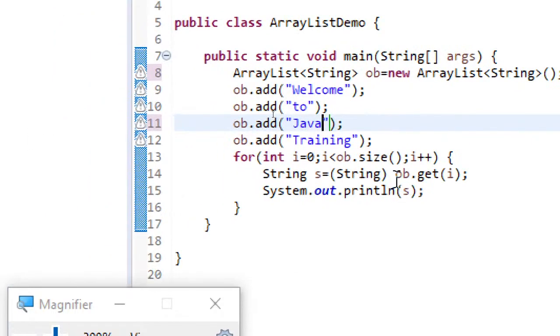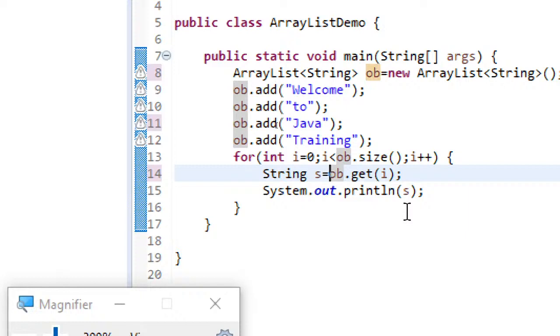And another thing is, here also you don't require this casting. You can see now nothing is happening. So this is how generics ensure the first advantage, type safety. Ensuring type safety is nothing but enforcing to add only a specific type of objects, not a general type of objects. That's the first, which is nothing but type safety.